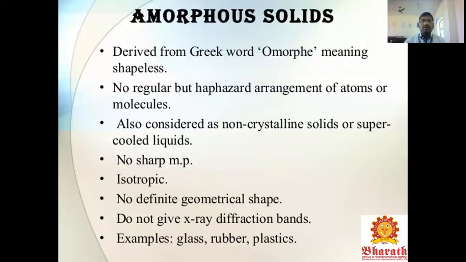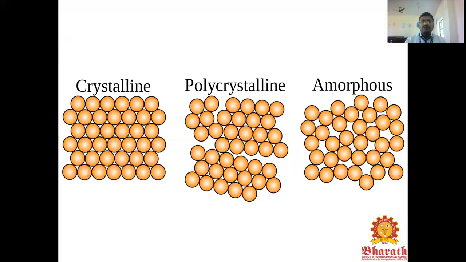Amorphous solids. Amorphous is derived from the Greek amorphia, meaning shapeless material. No regular but haphazard arrangement of the atoms or molecules. Also considered non-crystalline solids or supercooled liquids. No sharp melting point for these compounds, and an isotropic nature for these amorphous solids. No definite geometrical shape either. They do not give X-ray diffraction bands. Examples are glass, rubber, plastic. Those materials are examples of amorphous solids.